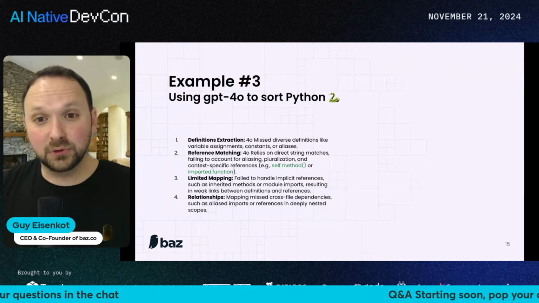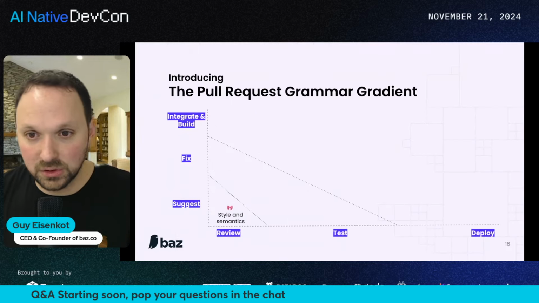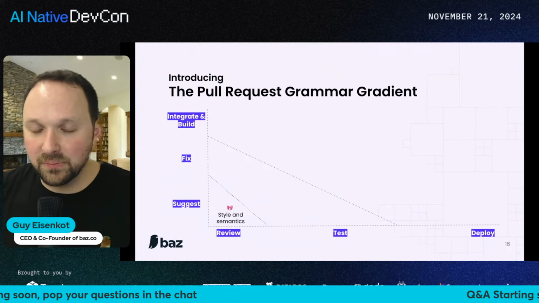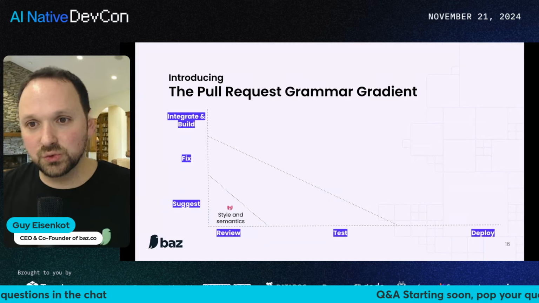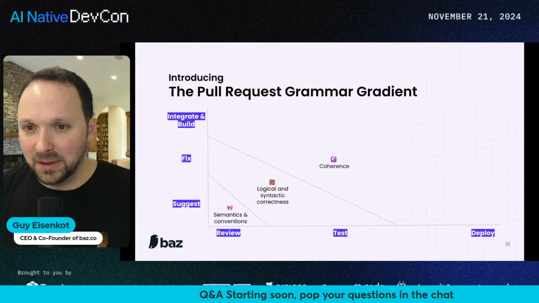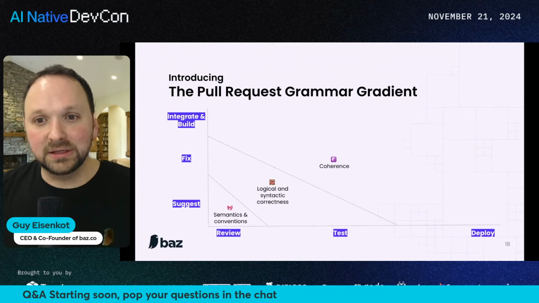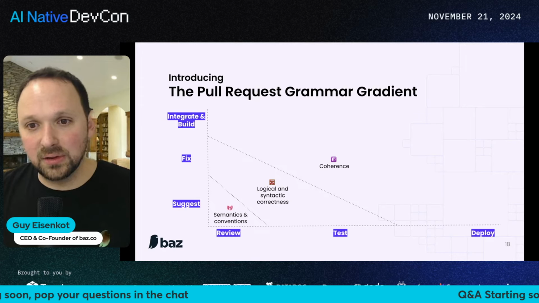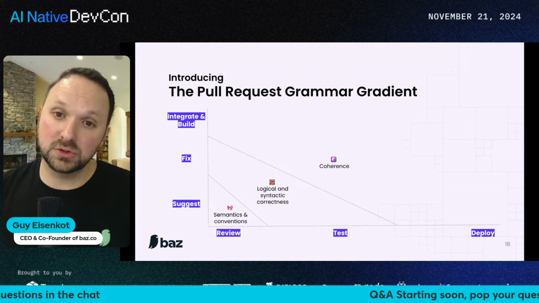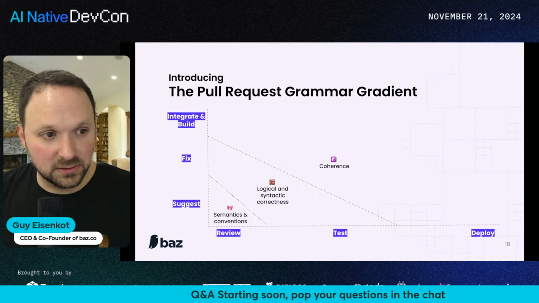So unfortunately, this wasn't a great end result for this research, but it did get us to a point where I think it's worth spending some time on. I call this the pull request grammar gradient, and I'll go to my last version of it because my time is starting to run out. But it essentially breaks down the areas in which we found the different models to be very good at, or actually not as good as we expected.